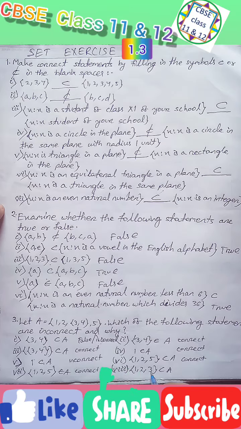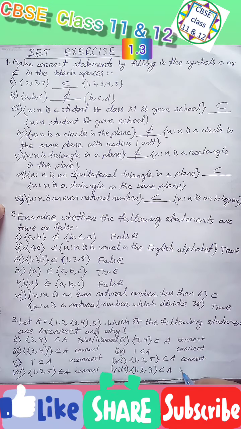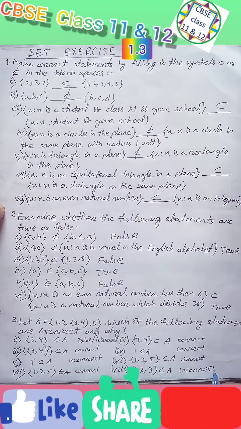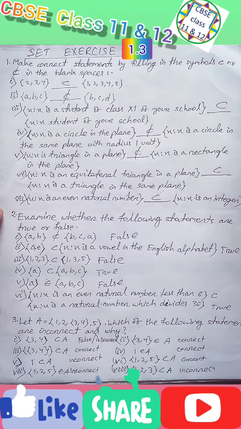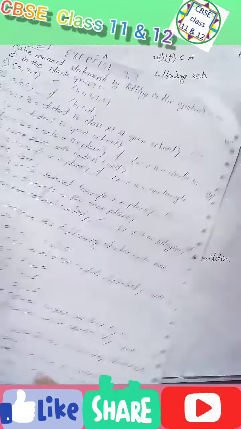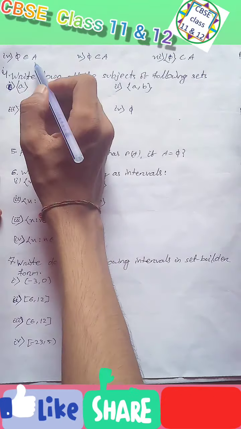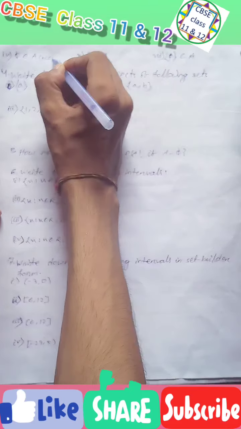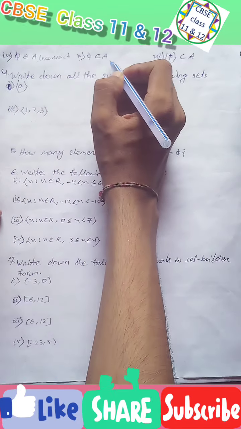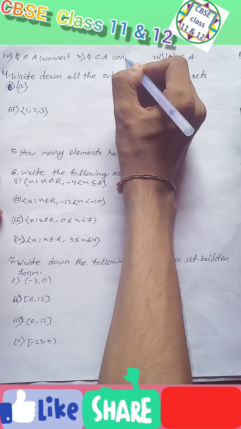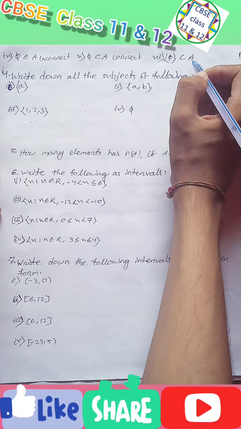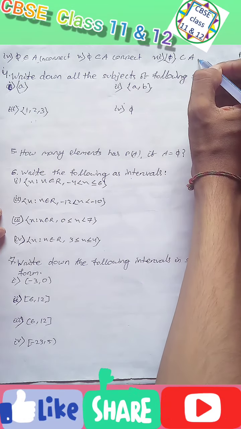{1, 2, 3} subset of A: that is incorrect. It is incorrect. Next. 5 belongs to A: that is incorrect. {5} subset of A: that is correct. 5 is subset of A: that is incorrect.